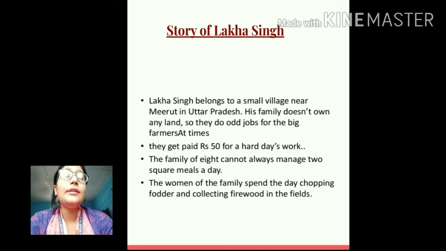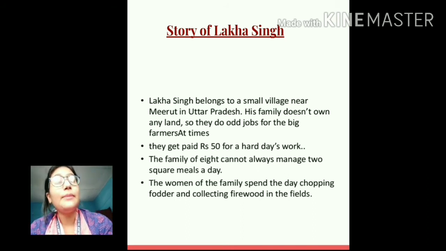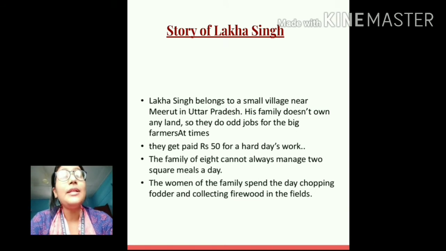He gets paid a very small income, that is rupees 50 per day. This is a very meager income, just rupees 50 per day. And sometimes he is not even paid these rupees 50. Sometimes he is paid in kind. That means sometimes the large farmer will give him 1 kg of rice or 2 kg of wheat or dal or something like that. That means his work is irregular and his income also is irregular.